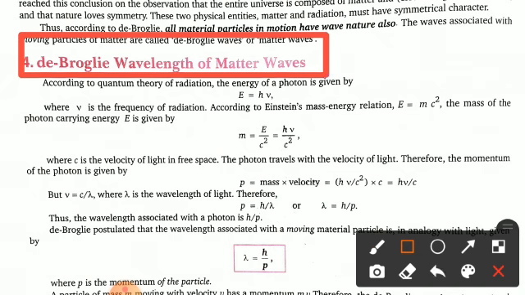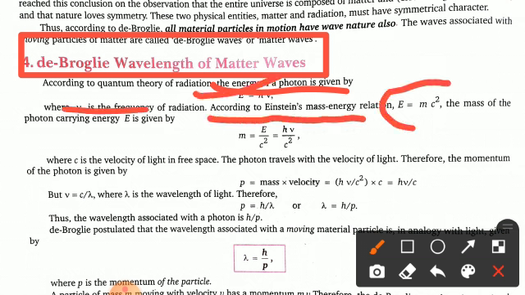According to the quantum theory of radiation, the energy of the photon, you know very well, is E = hν, where ν is the frequency of the radiation. According to the Einstein mass-energy relation, E = mc², the mass of the photon carrying energy gives m = E/c², and in place of E we can write hν, so m = hν/c². Clear? Where c is the velocity of light in free space.